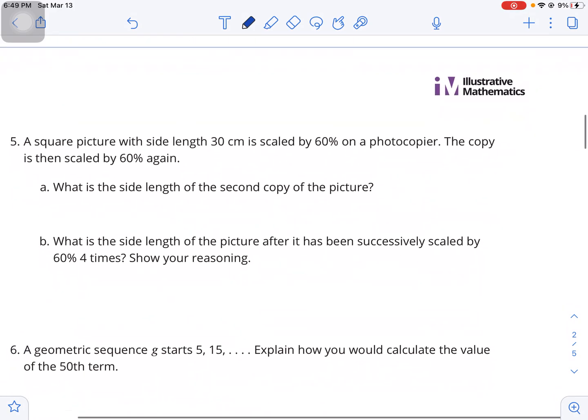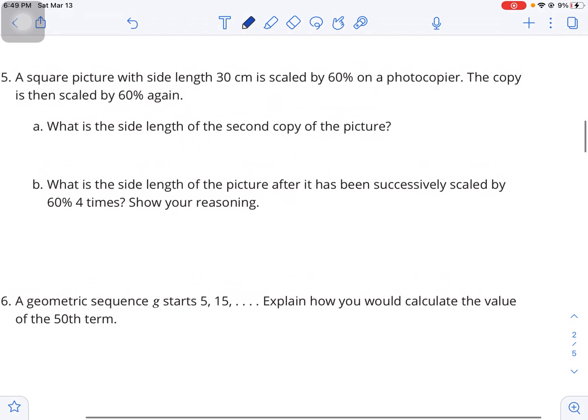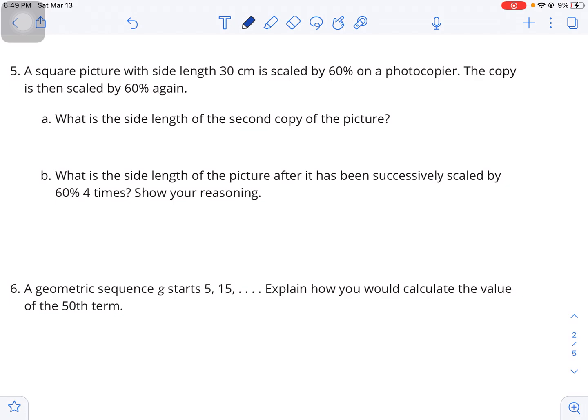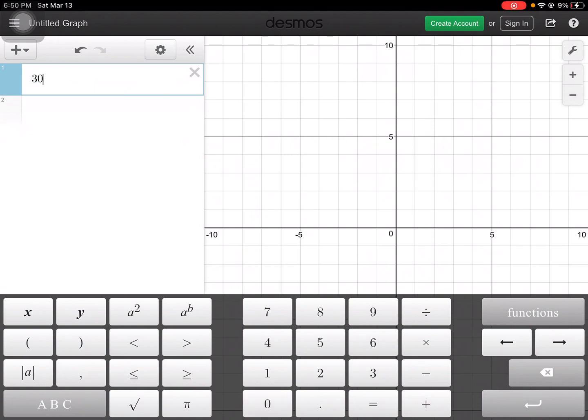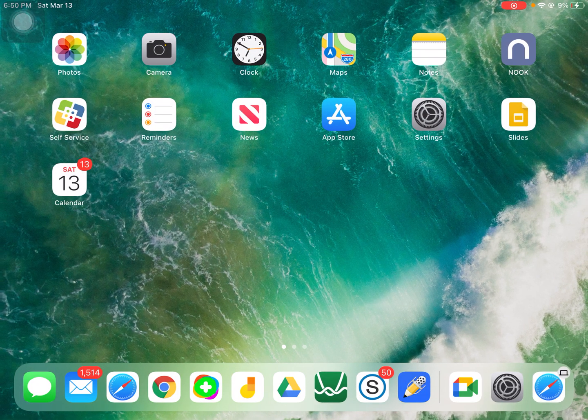Number 5, a square picture with side length 30 is scaled by 60% on a photocopier. The copy is then scaled by 60% again. So what's the side length of the second copy of the picture? So we start at 30, we multiply it by 0.60, and we do that again, or 0.60 to the second. And so we can do that on our Desmos calculator. We start with 30, multiply by 0.60 twice, and so we get 10.8 centimeters.